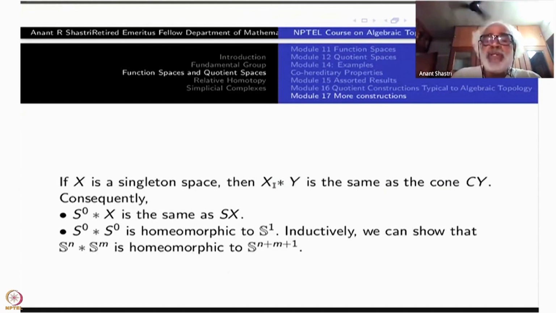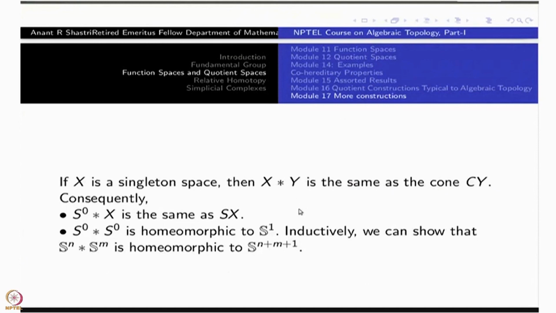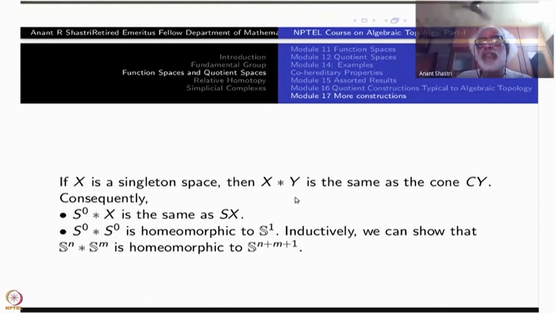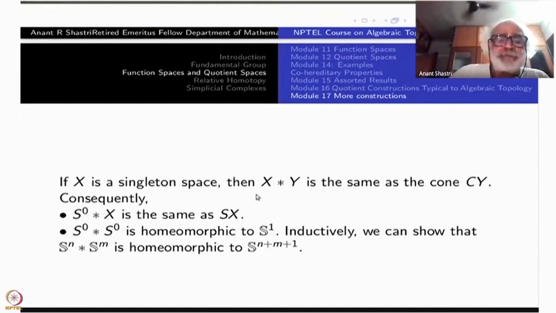If Y is empty, then you define X star empty space as X. This is just a definition, it doesn't follow logically, because if you take the product space with an empty set, it's empty already. So what we know is if you take one of the things as a single point, then this is the cone.